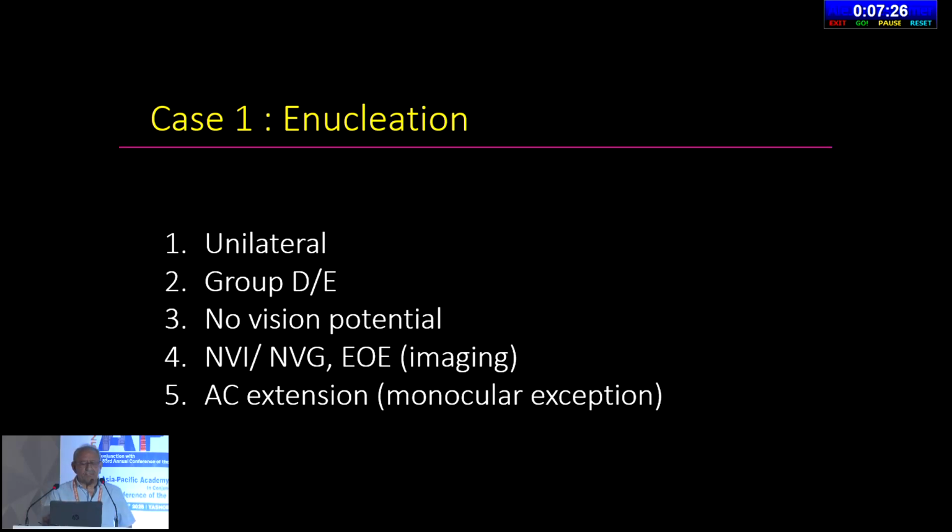So let's talk about general criteria. We say unilateral group D or E disease. I think the thing to focus on is the vision potential. In my opinion, if there is vision potential, it's worth saving the eye, and if there's no vision potential, then you really can't say it's worth all the effort of putting the baby or child through 30 EUAs and expensive treatments in some parts of the world. I think the presence of neovascular glaucoma and extraocular extension based on imaging are also clear criteria for enucleation or modified treatment, and also to a large extent anterior chamber extension, perhaps the exception being a monocular patient.